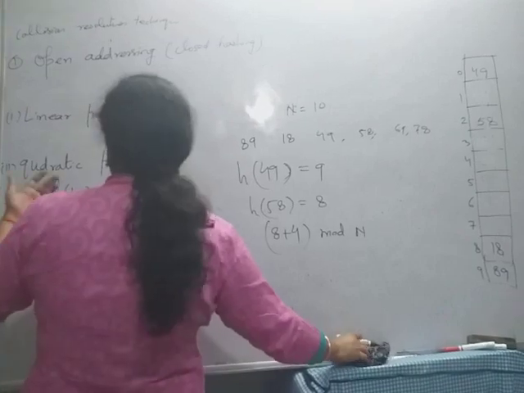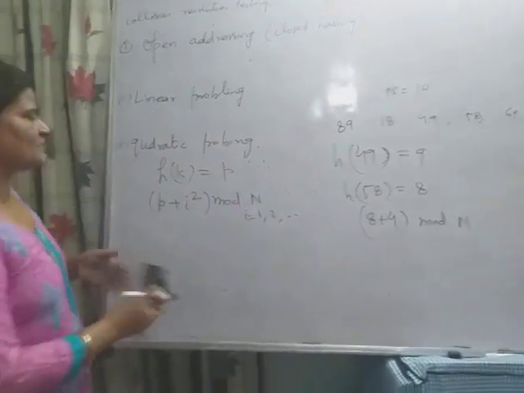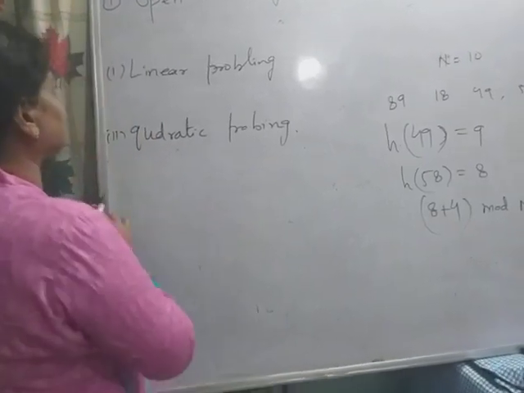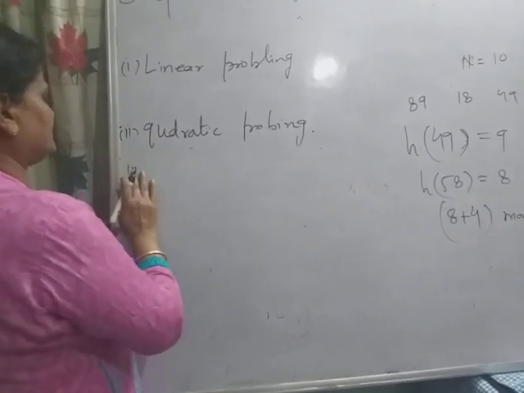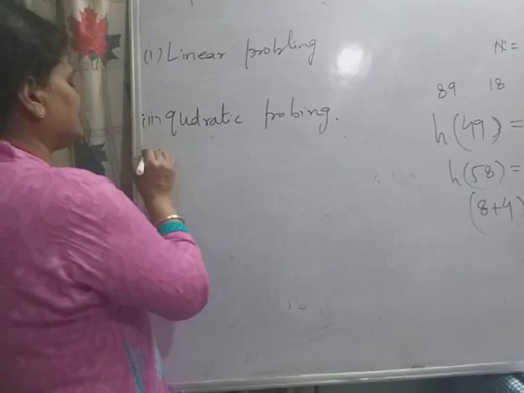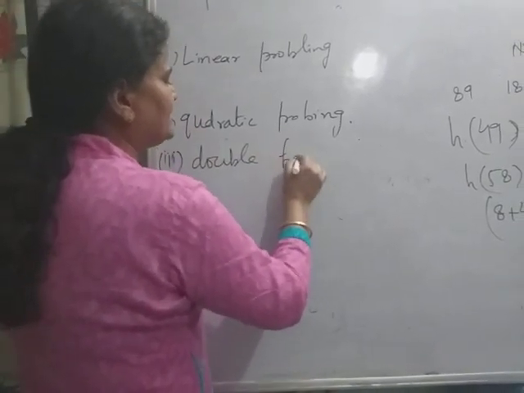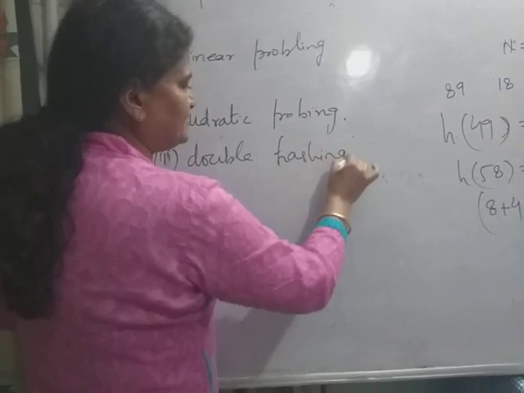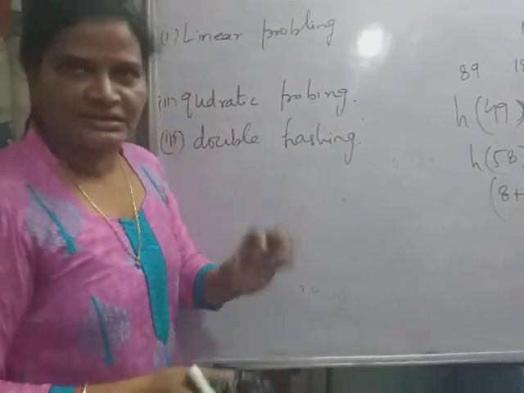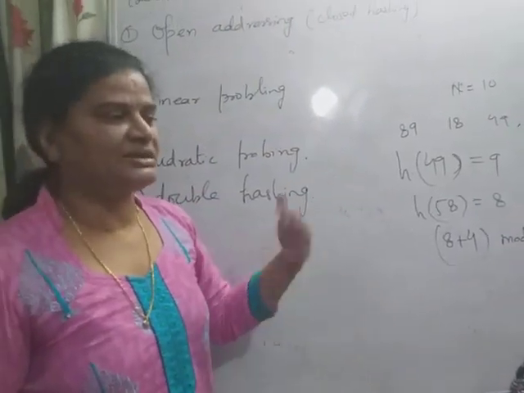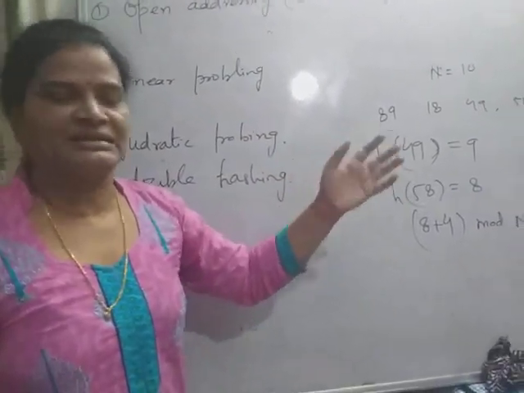So to remove this secondary clustering problem, there is another way in open addressing. The third is double hashing. Double hashing is a more powerful technique than linear probing and quadratic probing to resolve collisions in the case of open addressing, where we store the data in the same table at a different location.